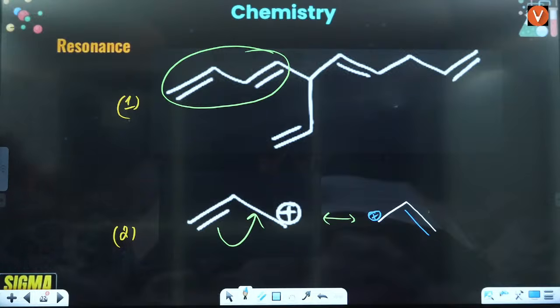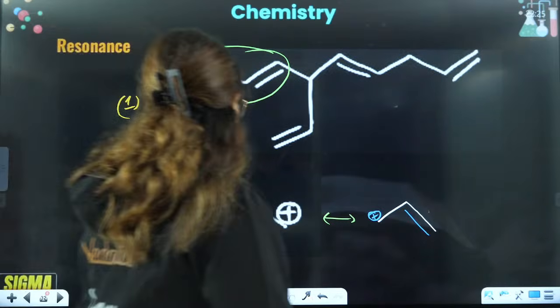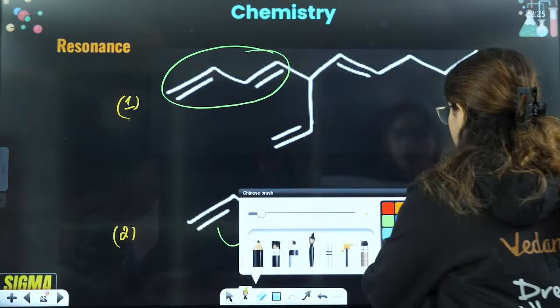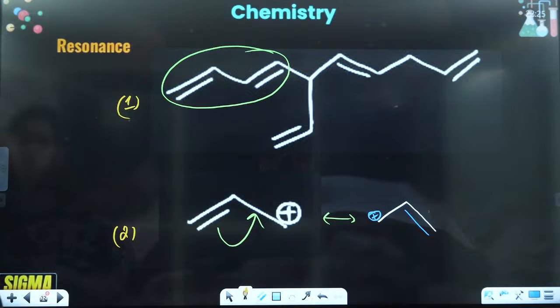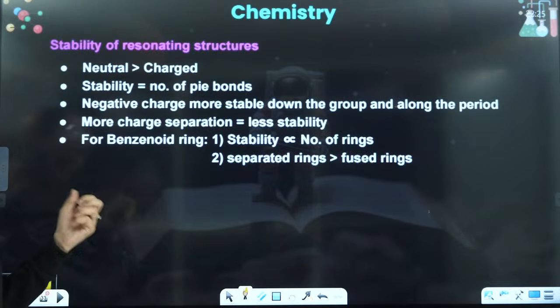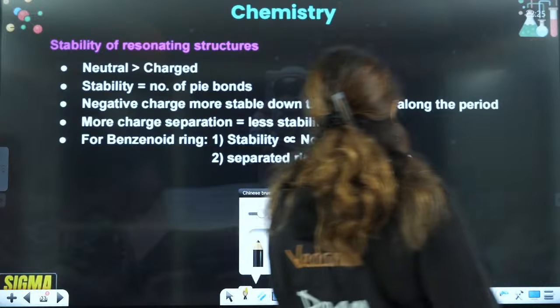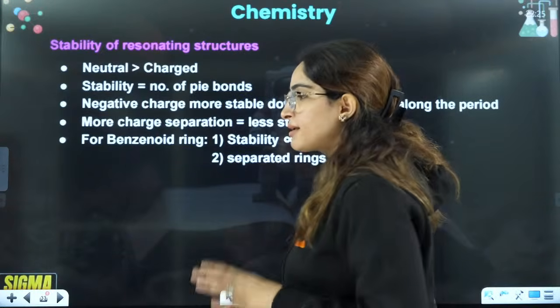Okay. Next one, let's discuss this thing here. Let's see. Very good. The class will end by 12:10 or something like that. Now let's see the stability of resonating structures.